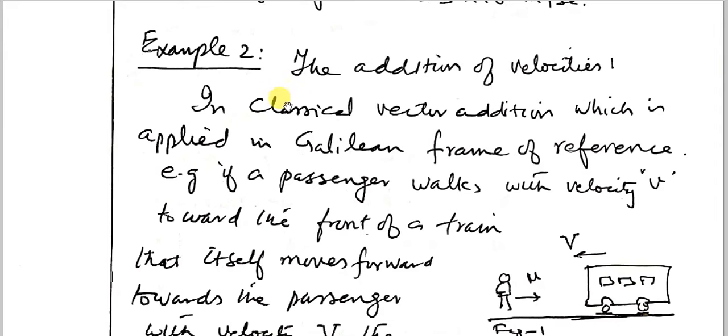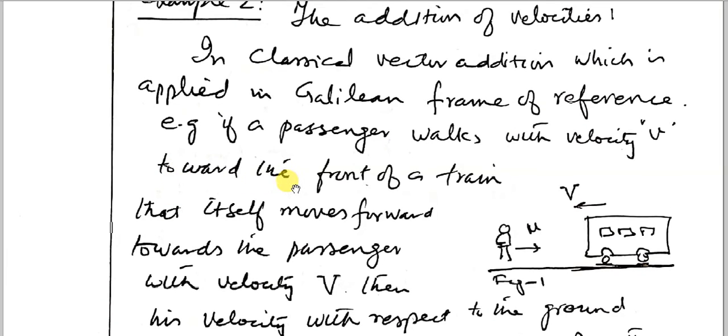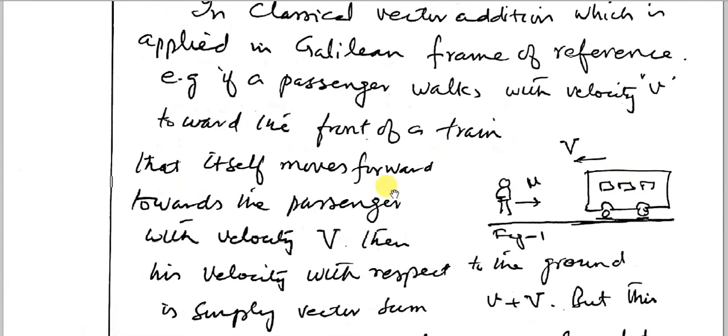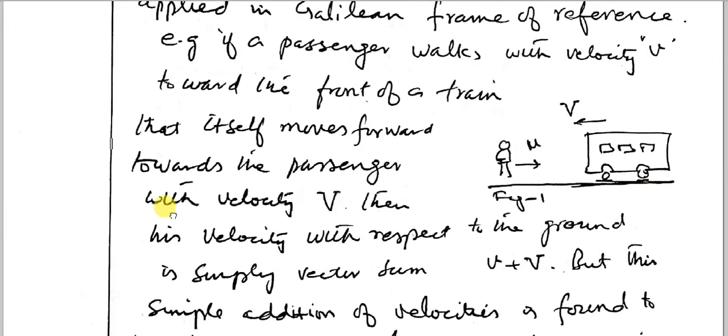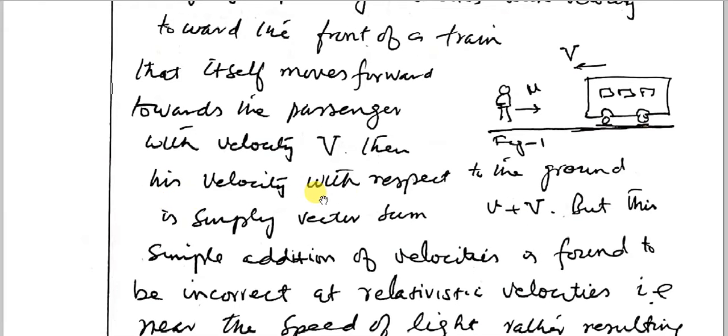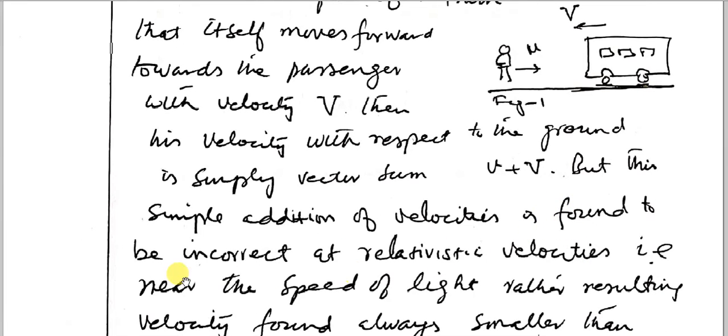Similarly, example 2, the addition of velocities. In classical vector addition, which is applied in the Galilean frame of reference, where the motions are not at the relativistic level, not at high speed close to the speed of light, if a passenger walks with a velocity v toward the front of a train that itself moves forward with a velocity capital V, then his velocity with respect to the ground is simply the vector sum v plus V. But this simple addition of velocity is found to be incorrect at relativistic velocities, that is, near the speed of light.